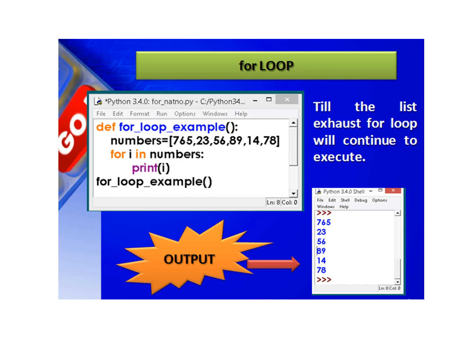So here we are using for i in the list. We give the name of the list, which is numbers. So what happened? The i value first displayed 765 from the list, then 23, 56, 89, 14, 78. So it will display all the elements from the list. Okay. So this is the way you can display the elements from a list, tuple, or dictionary using a for loop.